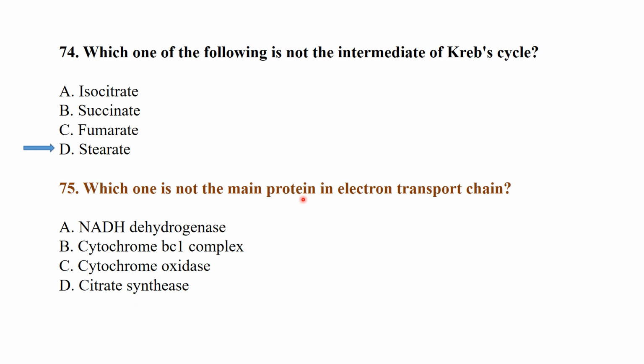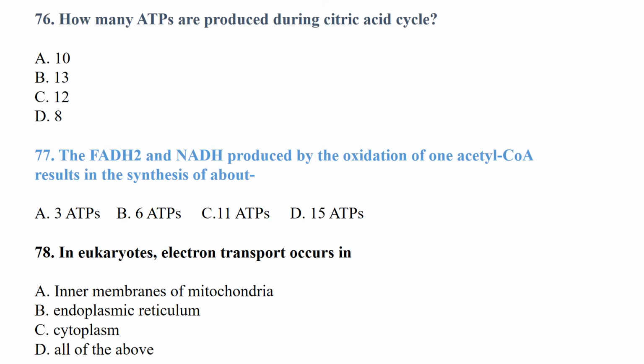Which one is not a main protein in the electron transport chain? Citrate synthase is not a main protein of the electron transport chain. How many ATPs are produced during the citric acid cycle? 12 ATPs per cycle. The FADH2 and NADH produced by oxidation of one acetyl coenzyme A result in the synthesis of about 11 ATPs. In eukaryotes, the electron transport chain occurs in the inner mitochondrial membrane.